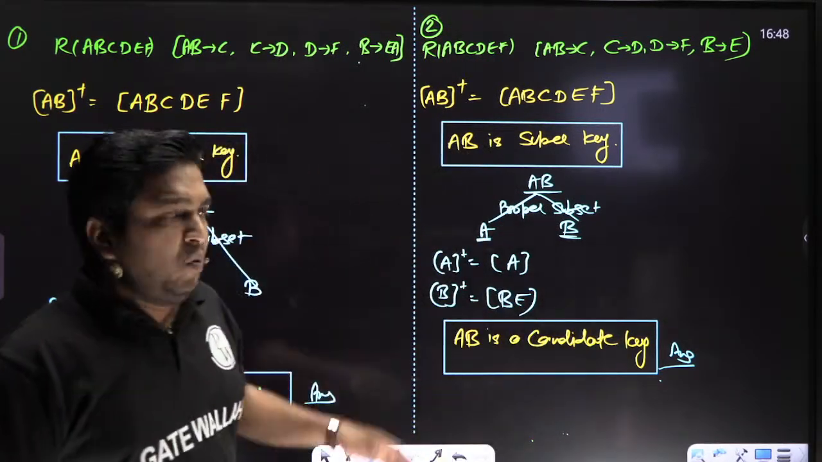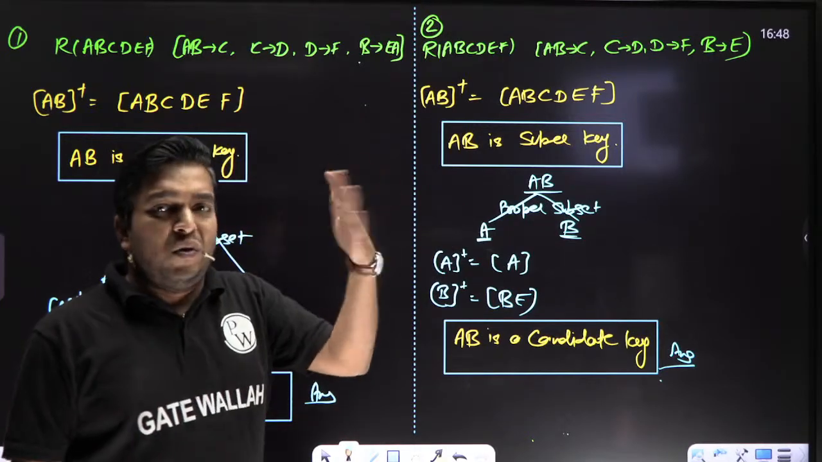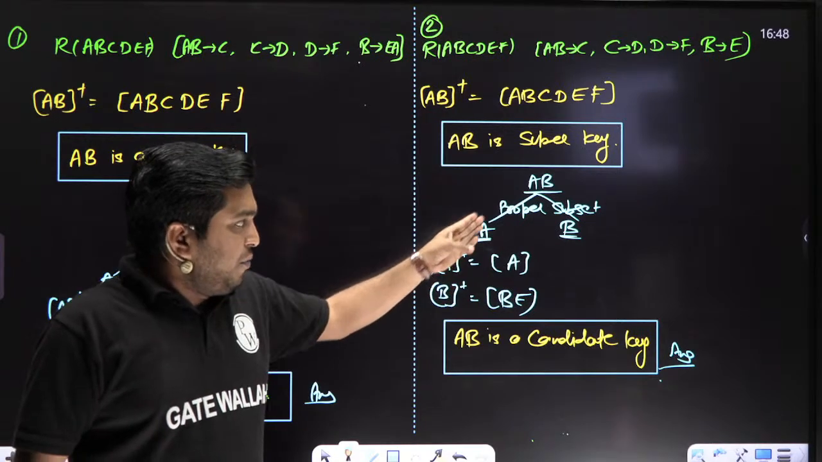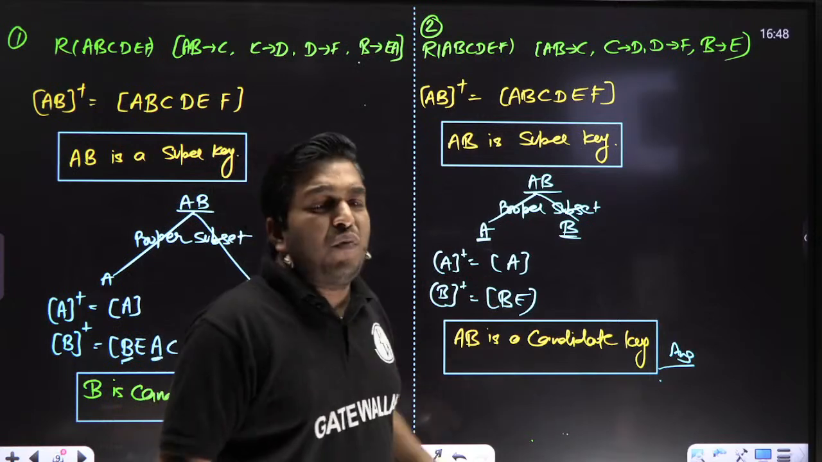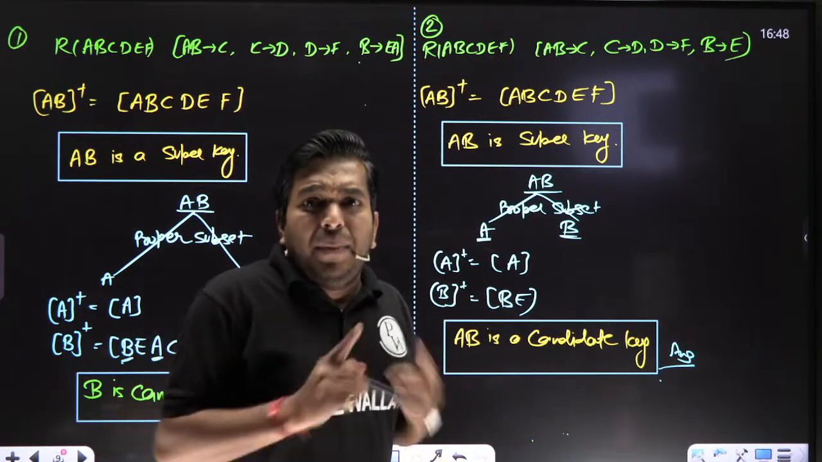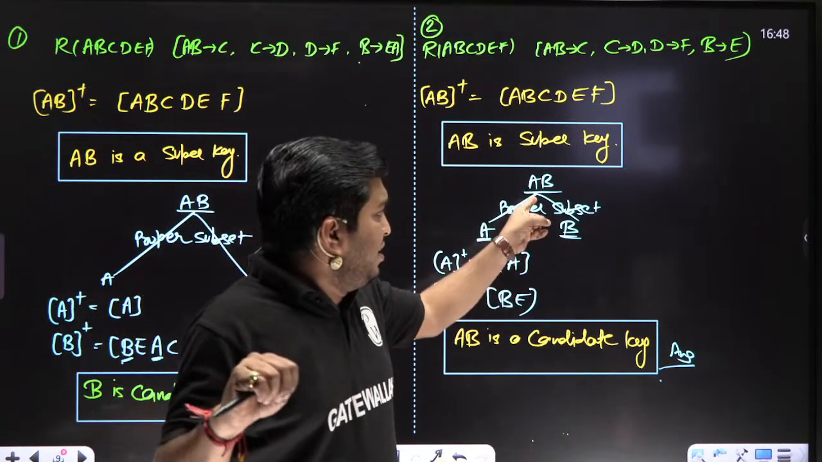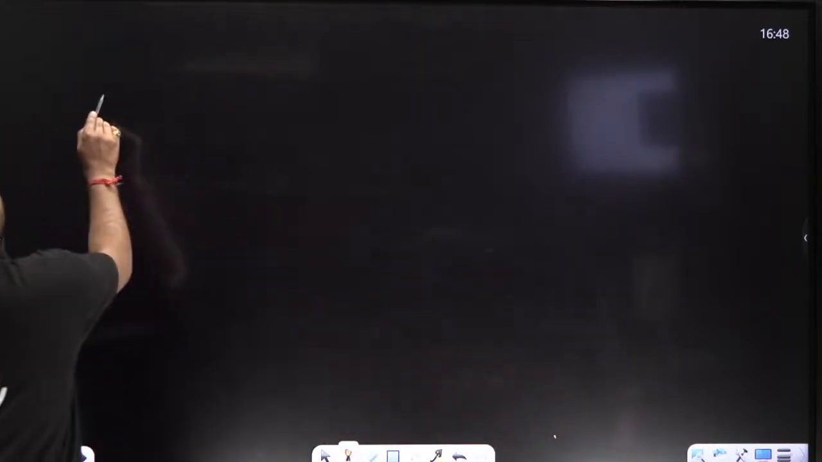When you take the closure of A and B, what are we getting? Not getting all attributes. That means no proper subset of the super key is a super key, neither A nor B. Then what is the minimum attribute which is required to determine each and every tuple in the relation? AB.